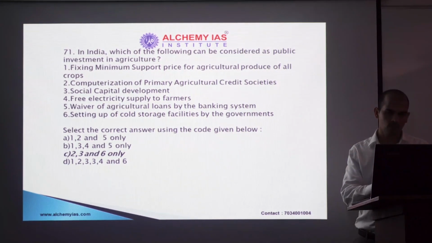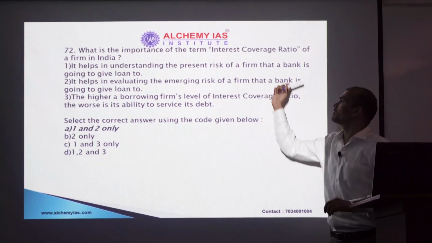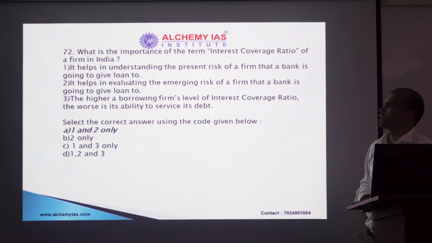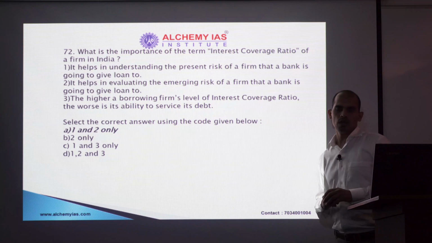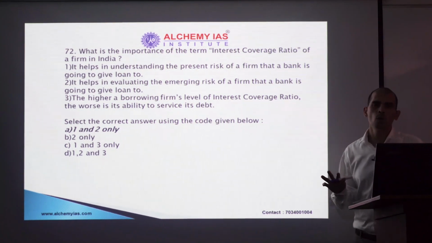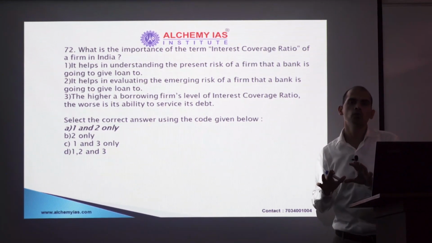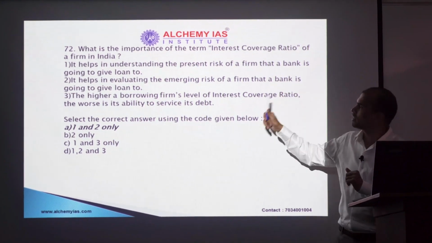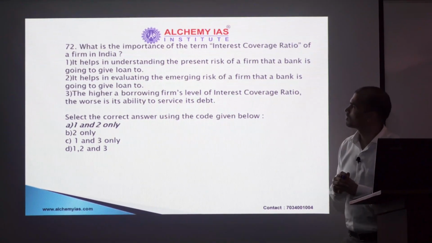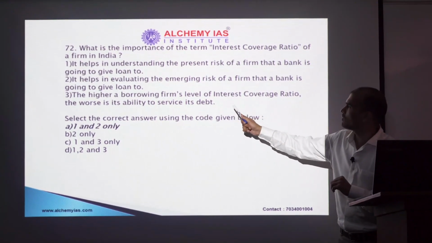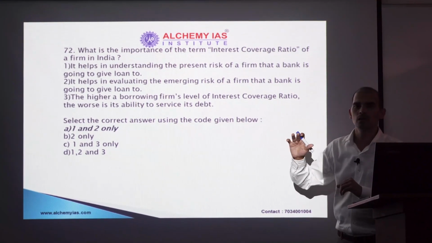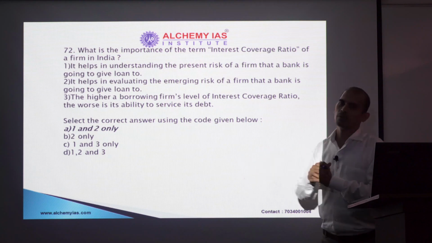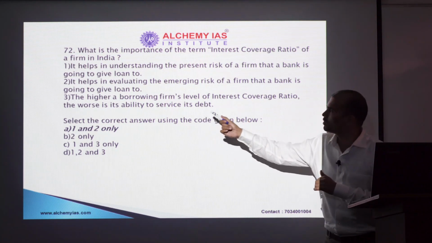Next, interest coverage ratio. If you know the meaning of this term, then you can definitely solve this question. Interest coverage ratio in a very simplistic manner means whether a firm is able to service its interest liability or not. In this context, look at the third statement. The higher a borrowing firm's interest coverage ratio, that means the firm has sufficient cash flow to cover its interest liability. Worse is the ability to service it?